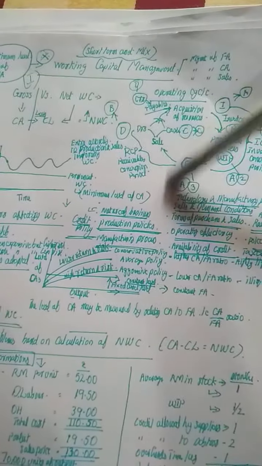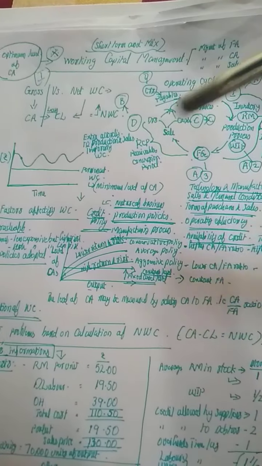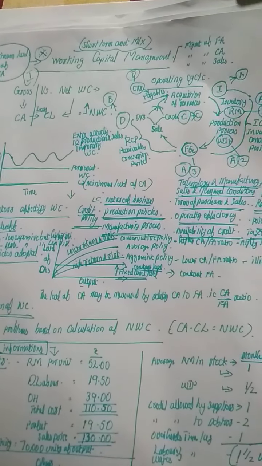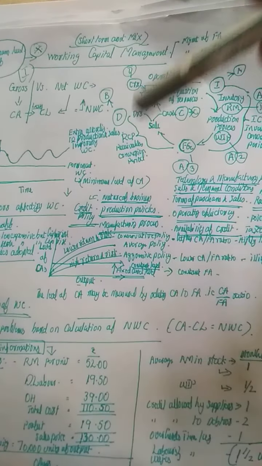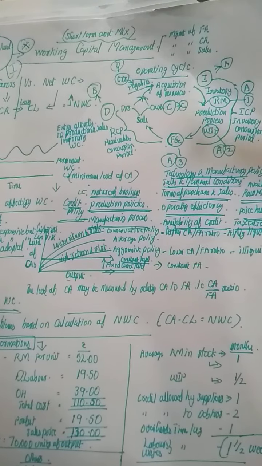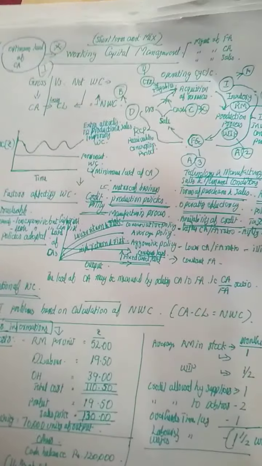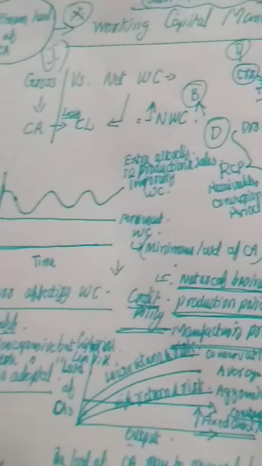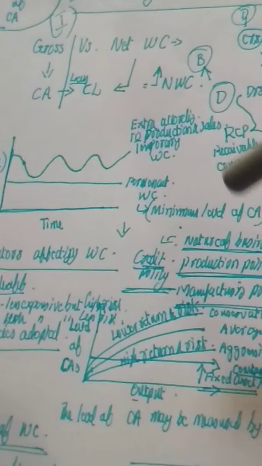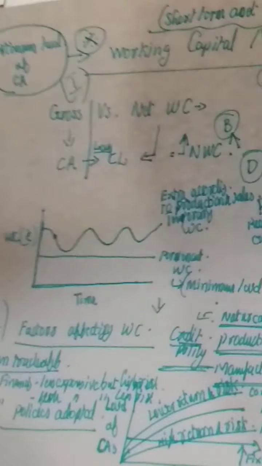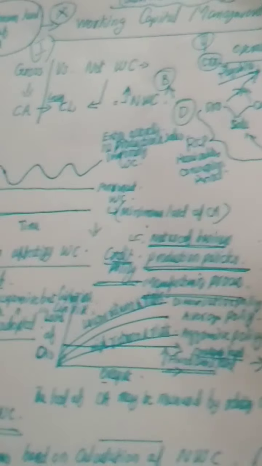But when we take into account the working capital management problems and go in depth into the working capital management portions as a part of financial management studies, we have to know certain financial terminologies like what is net working capital, what is gross working capital, and what are the various current policies used for working capital, how do we estimate the working capital, what are the factors affecting working capital, what is operating cycle, etc. So in this video we will be dealing with all those things.